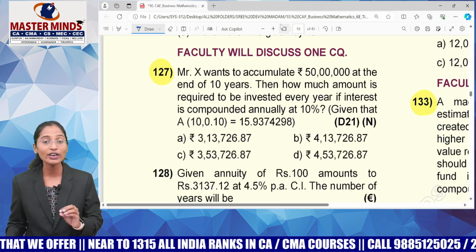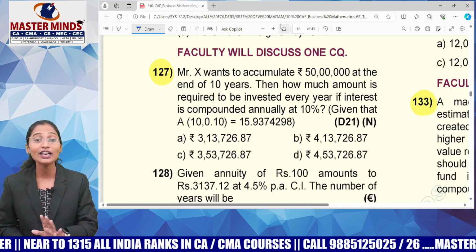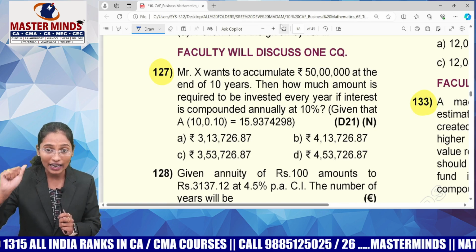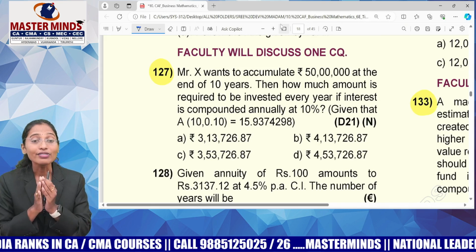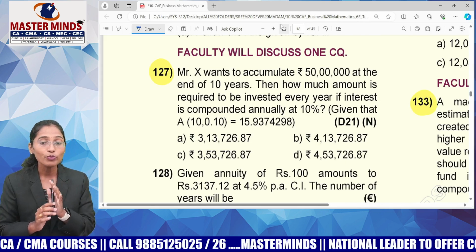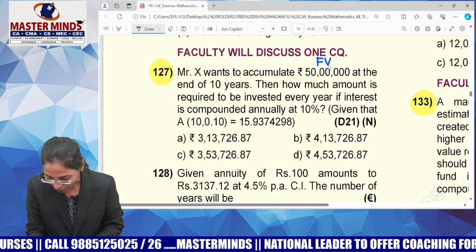Now look at MCQ number 126. Mr. X wants to accumulate 50,000 at the end of 10 years. Means he wants 50 lakhs by the end of 10 years. I just wanted to know, is this 50 lakhs the current requirement or the future requirement? Future requirement. So I'll say that it is future value, guys.